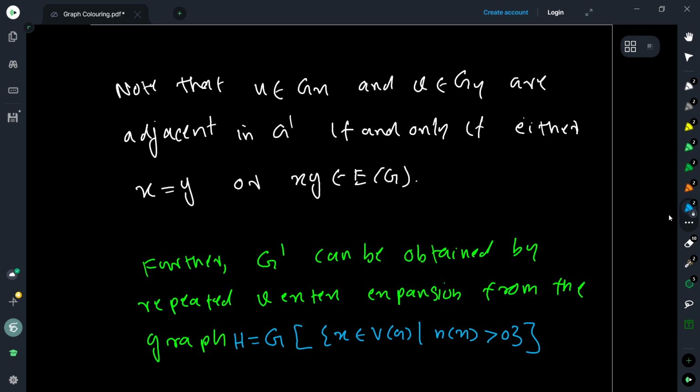We are not taking vertices for which n(x) is 0, which are not part of the independent sets. We are just throwing them out. So look at the smaller graph induced by this, and G' is basically obtained by repeated vertex expansion.